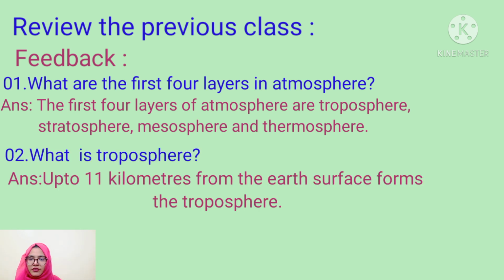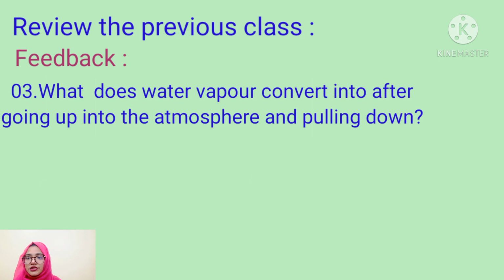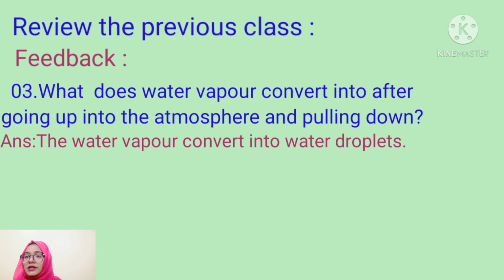What is troposphere? Up to 11 kilometers from the Earth's surface forms the troposphere. The next question, question number 3. What does water vapor convert into after going up into the atmosphere and cooling down? The answer will be the water vapor converts into water droplets.